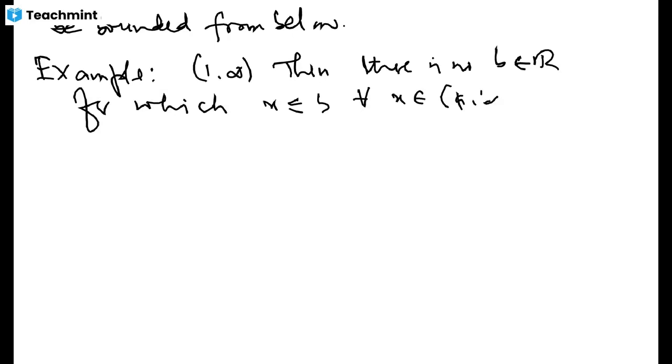It has no upper bound, because the elements of this set cannot be bounded by any element. So if it doesn't have any upper bound, then this set is said to be unbounded from above.